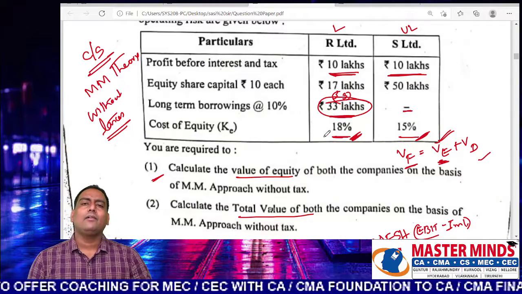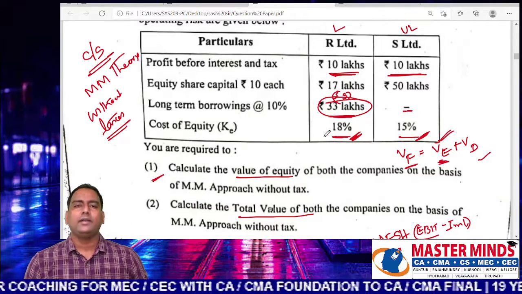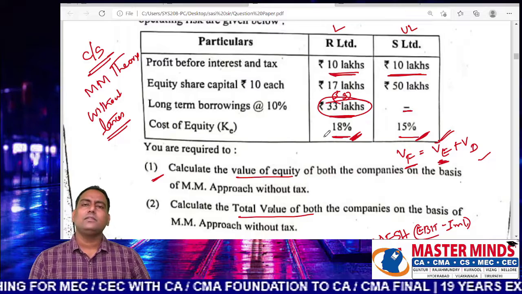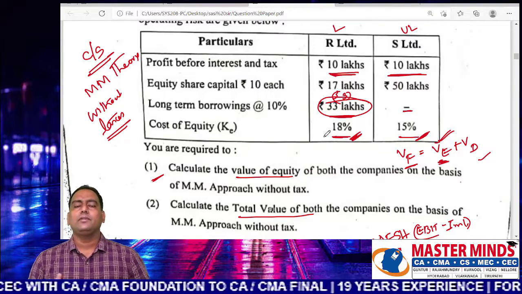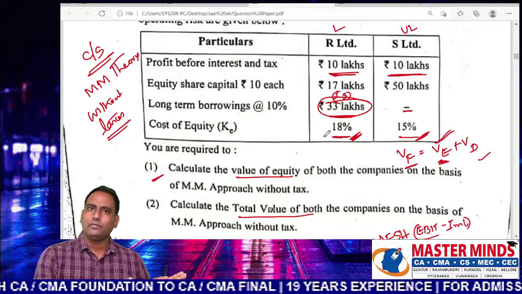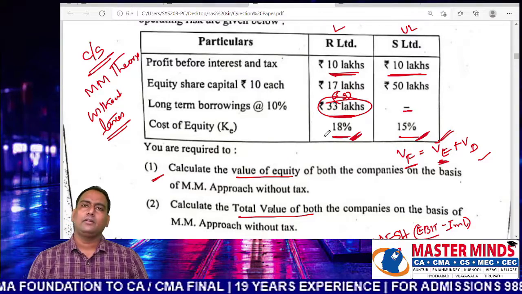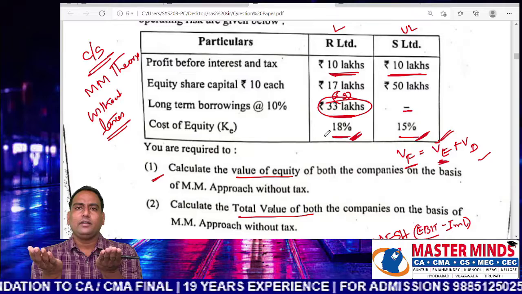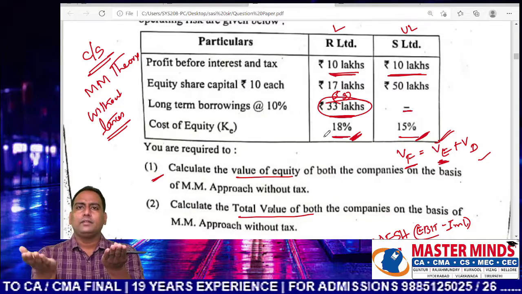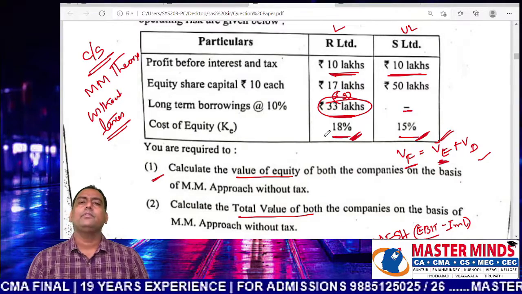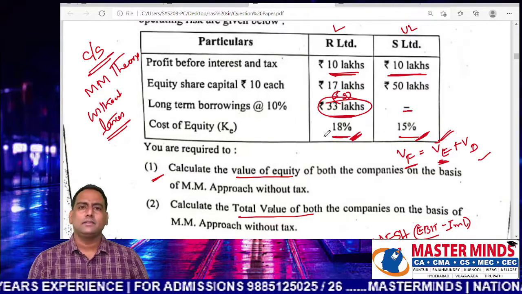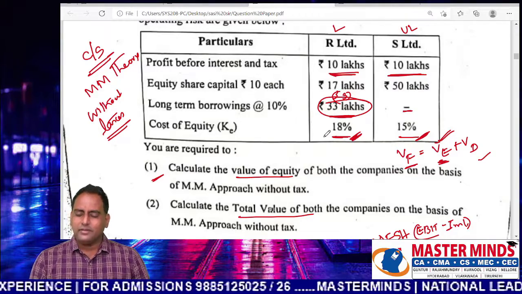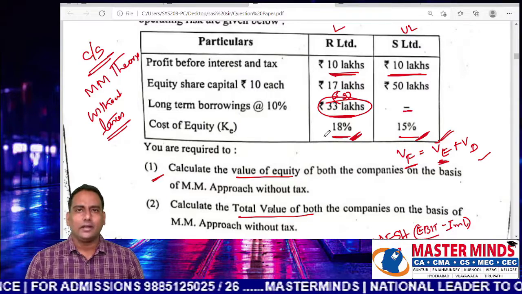So in that context, there is a scope for arbitrage. The investors of the overvalued company start shifting from the overvalued company to the undervalued company, so that at one point of time the value of R Limited and the value of S Limited becomes equilibrium. So in this context, the cost of equity which is given here is not correct.